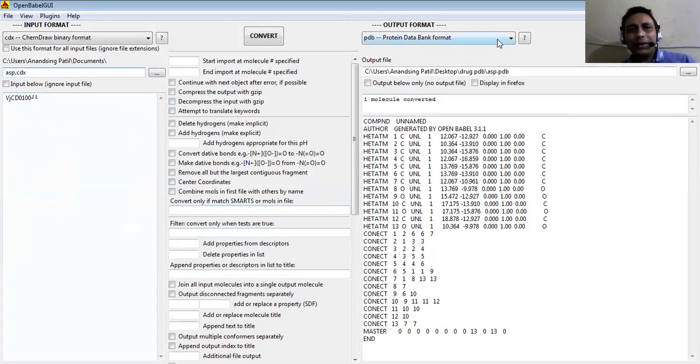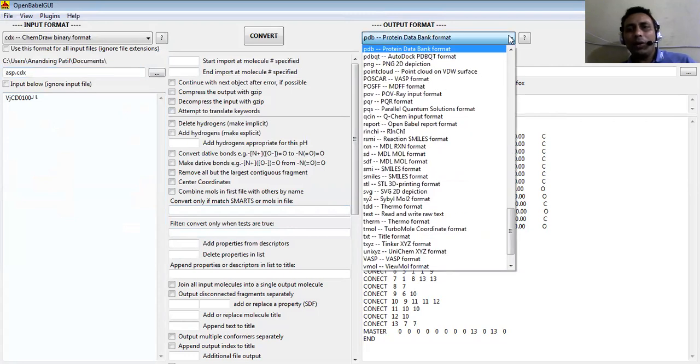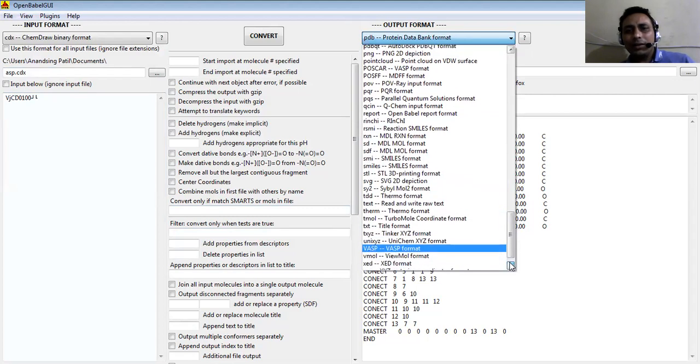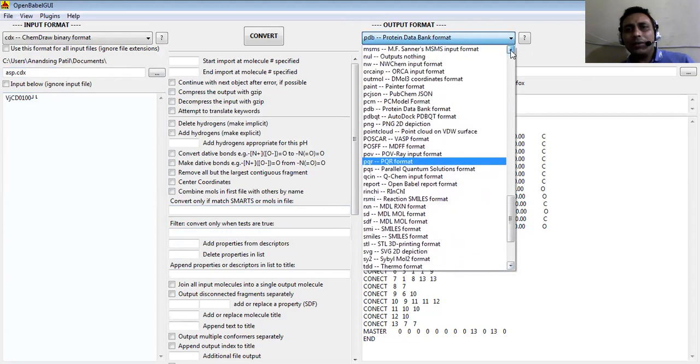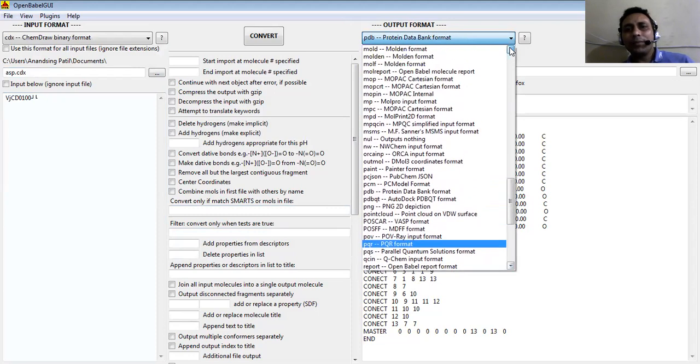That ChemDraw format we can convert into all different kinds of formats, such as Protein Data Bank, PDB, which is the famous format. All proteins are available in this PDB format. Then PDBQT is the format which is required by Autodock, and then PNG, and there are MOL and SMILES and so many file formats that are available. These are different file formats which are required in very specific form for these softwares.